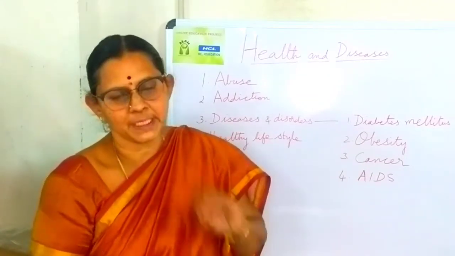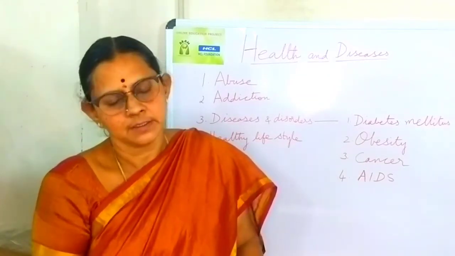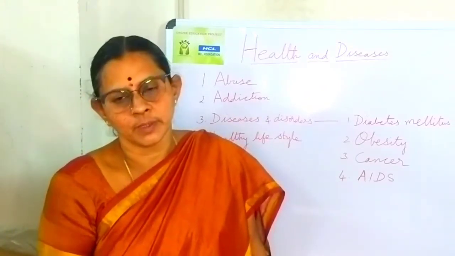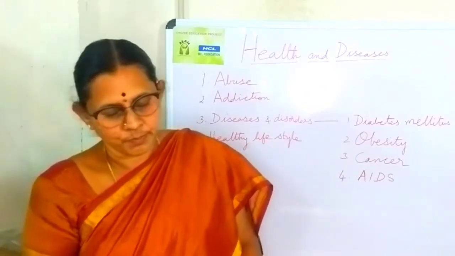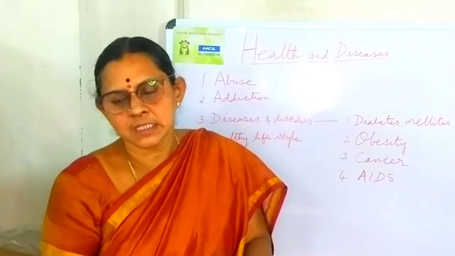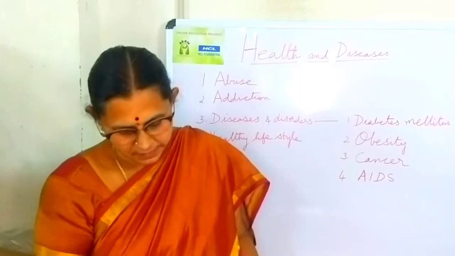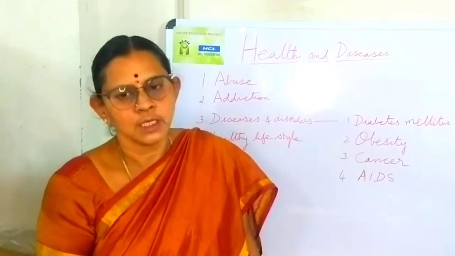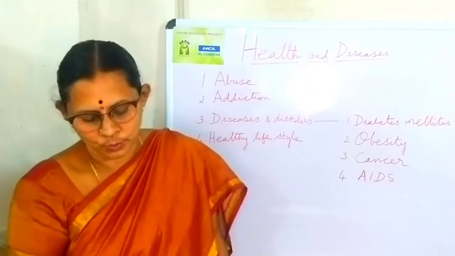It is confined to a particular area, it does not spread. The next is malignant tumor, that is a mass of proliferating cells, the divided cells, that start spreading to other parts of the body also, damaging the other normal tissues. So that is called malignant tumor.